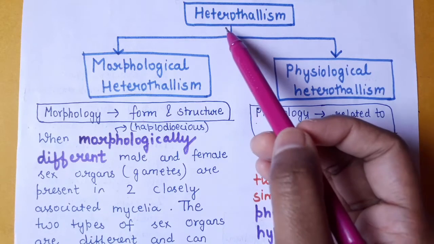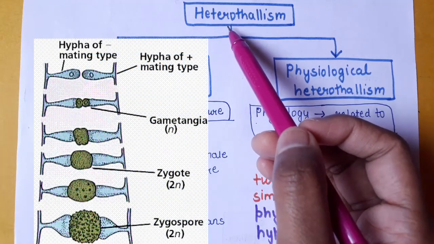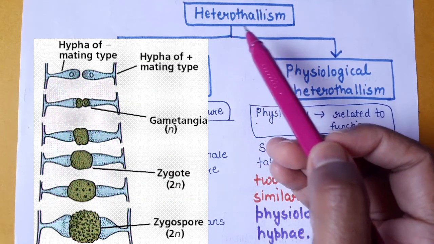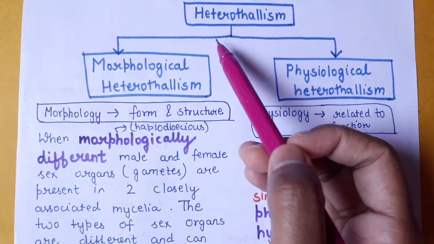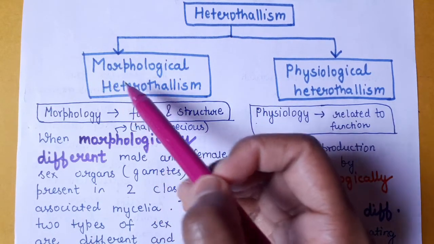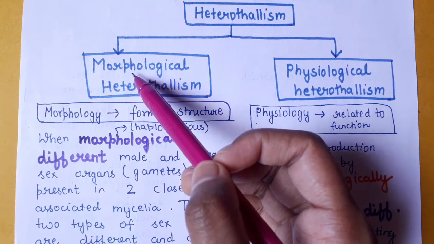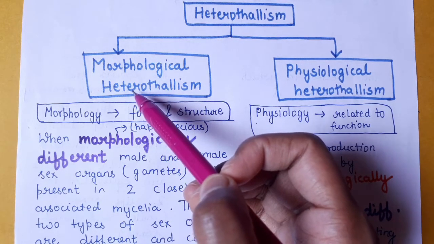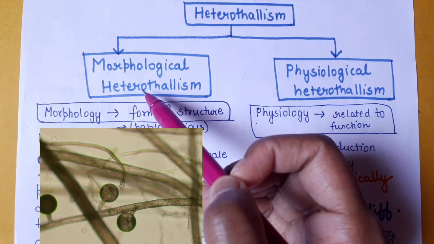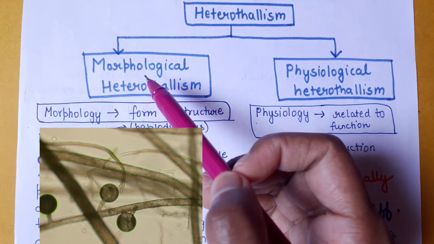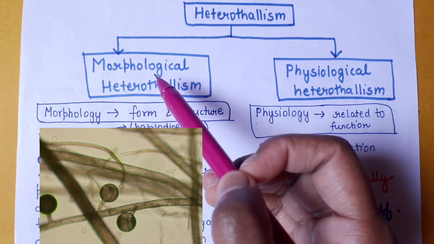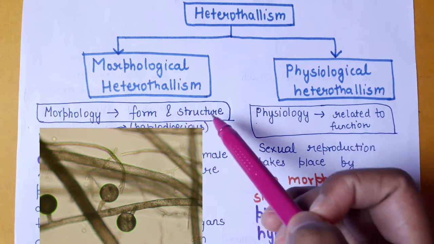Heterothallism is the phenomenon in which two different types of strains are required for sexual reproduction, and it can be divided into two categories. First is morphological heterothallism. In morphological heterothallism, the two different sexes can be morphologically identified, that is, the male and the female sex can be identified by their form and structure.